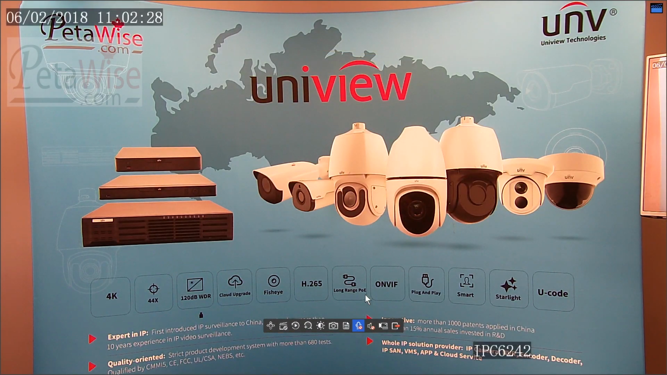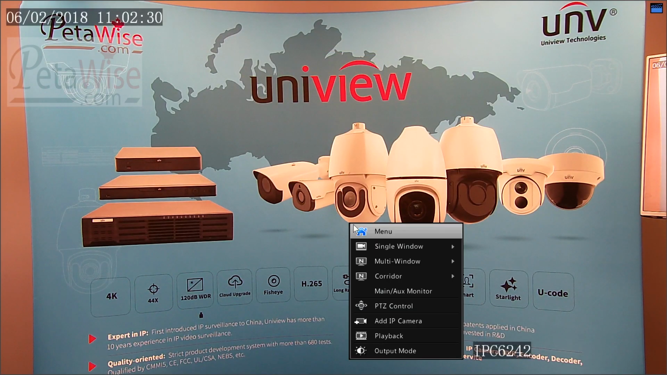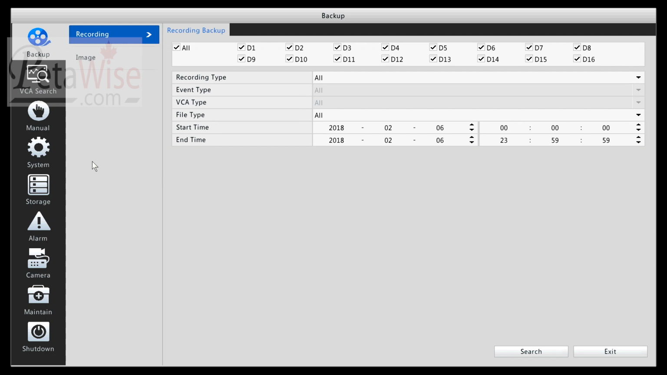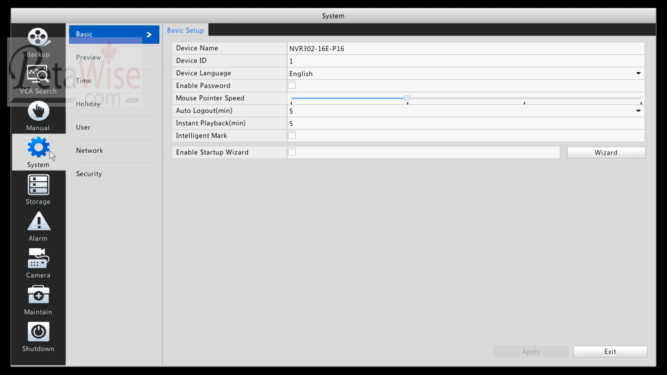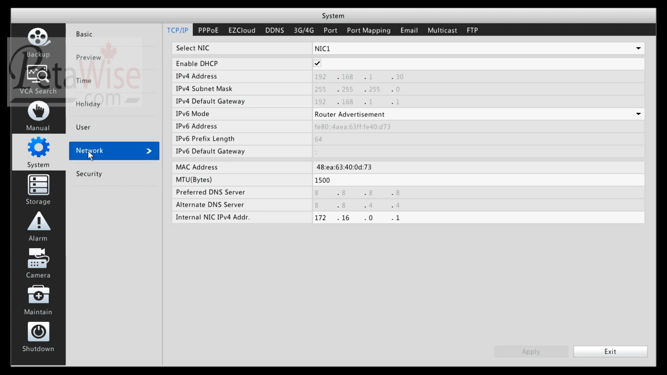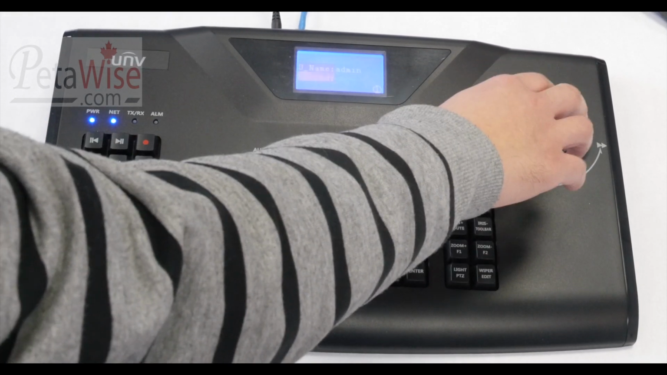Okay, to set up the Uniview keyboard, first thing you're going to want to do is go to Menu to get the IP address. We're going to go to System and then Network, and we're going to look for the IPv4 address. In this case, it's 192.168.1.30.